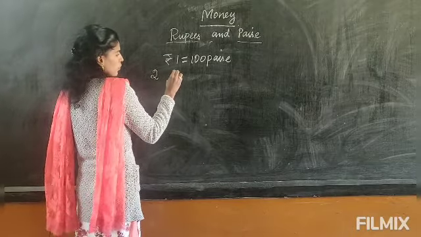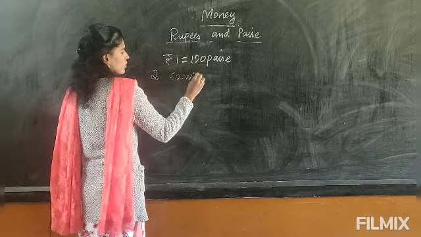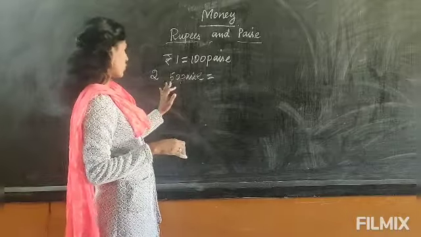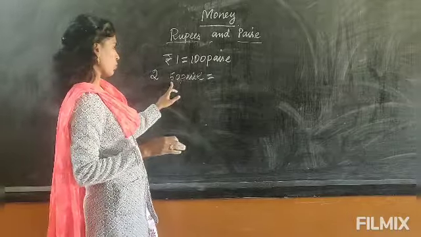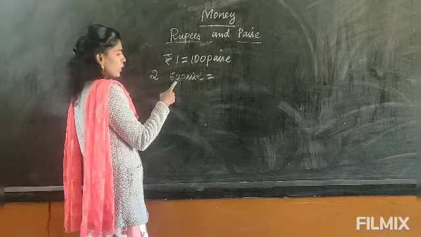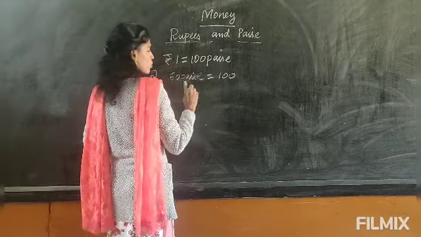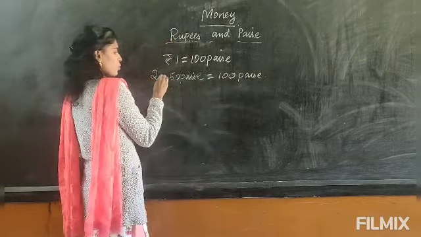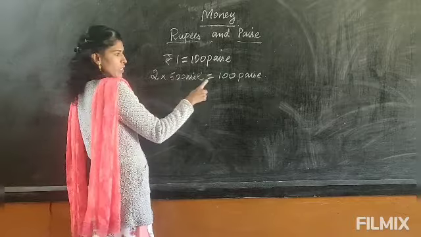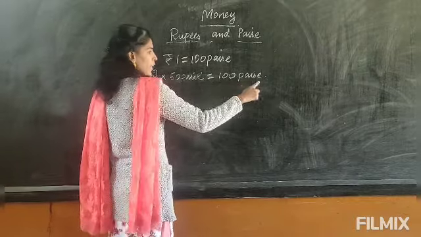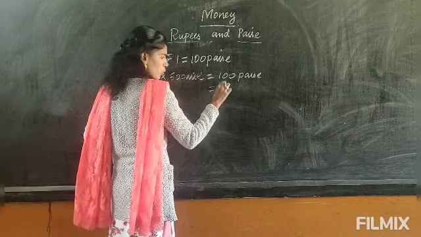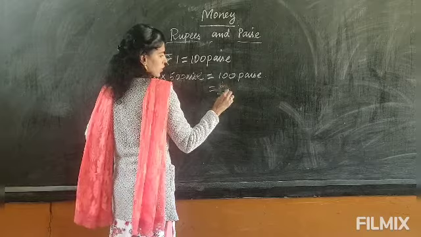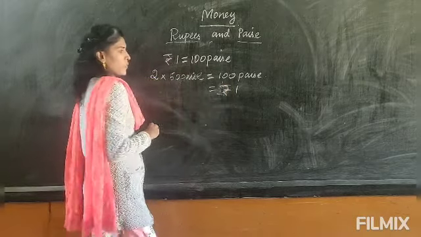250 paise coins. 250 paise coin equal to how much? It is asked. We are not using paise, but maybe this book was written before, so it was given in paise because earlier 50 paise was in use. So how to calculate? 2 into 50 will get 100. So 2 coins of 50 paise are 100 paise. 100 paise is equal to 1 rupee.